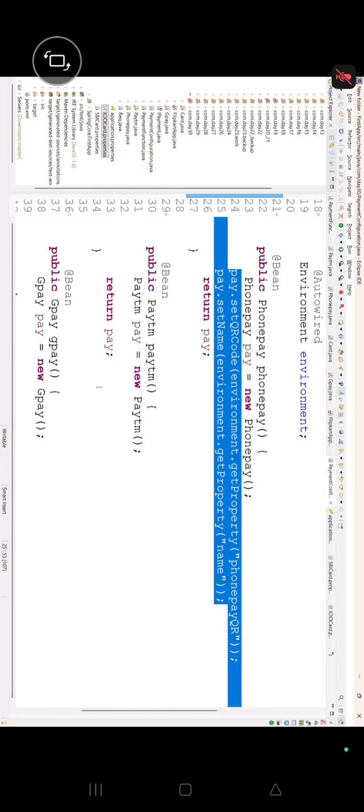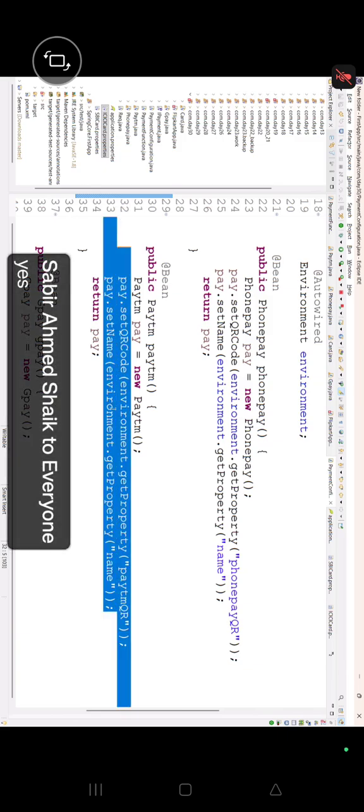I have been influenced a little. Let's see, guys. We are writing this one, and instead of this one we are going to write Paytm. Then here we also write Paytm. Everything is right up to that?